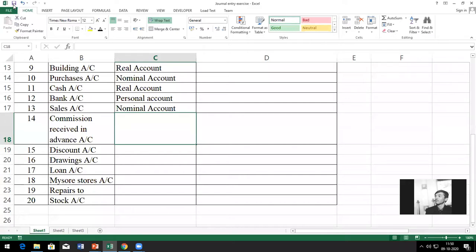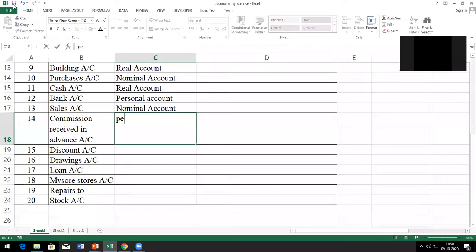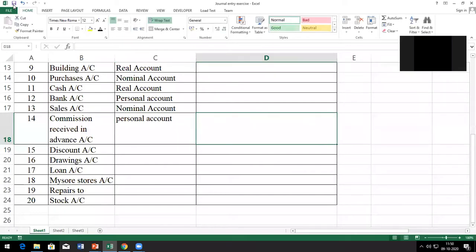Alfin, what is your answer? Nominal, real, or personal? Nominal. No, wrong. Representative account. Why is it? It's time up, sir. Yeah, we'll stop it with this last one.